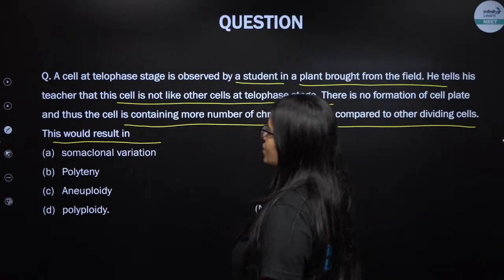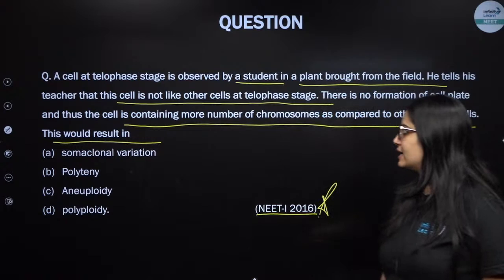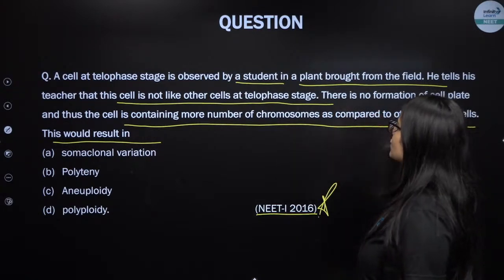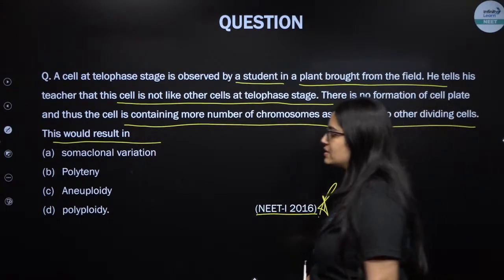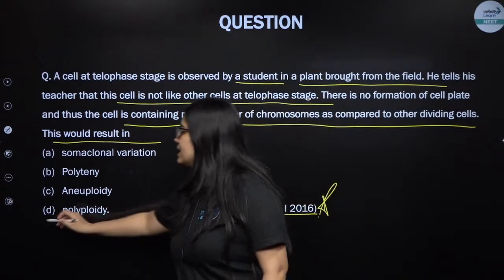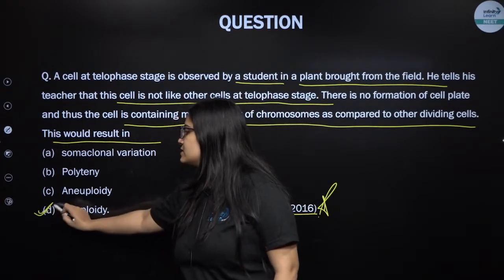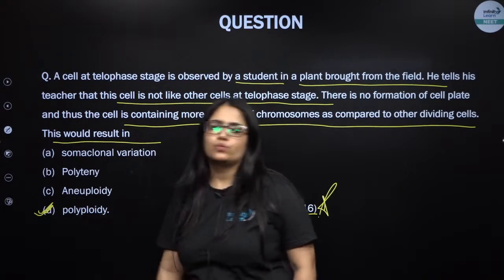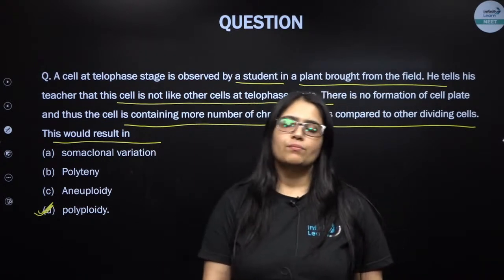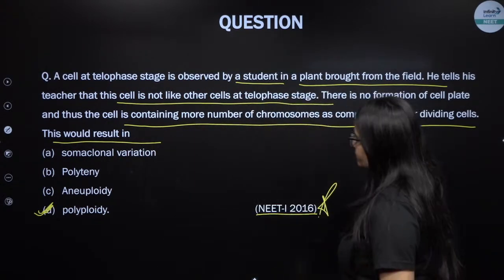Okay, then let me help you out, my dear students. In such a case where there is no formation of a cell plate, what will happen? Polyploid condition will be seen. That cell is going to become polyploid. Next.